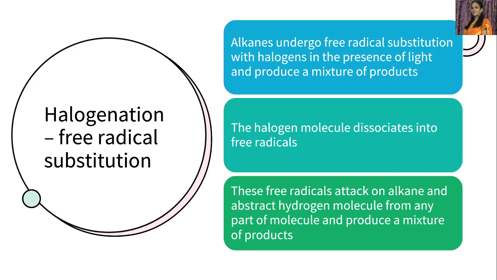Alkanes generally undergo free radical substitution with halogens in presence of light and produce a mixture of products.